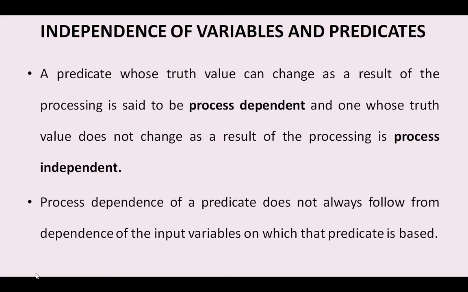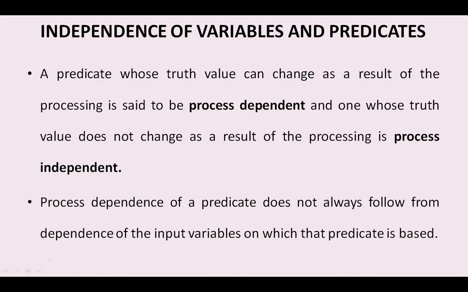One more thing that we are going to see: a predicate whose truth value can change is called process dependent, and a predicate whose value does not change is called process independent. Process dependence of the predicate does not always follow from the dependence of the input values on which that predicate is based.